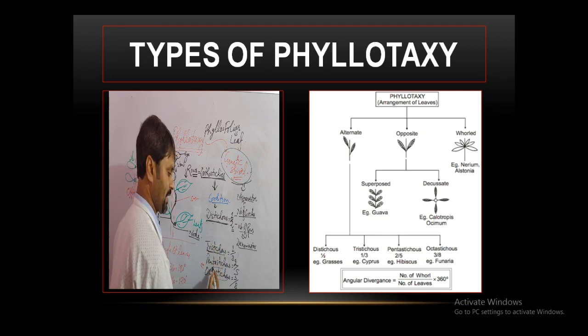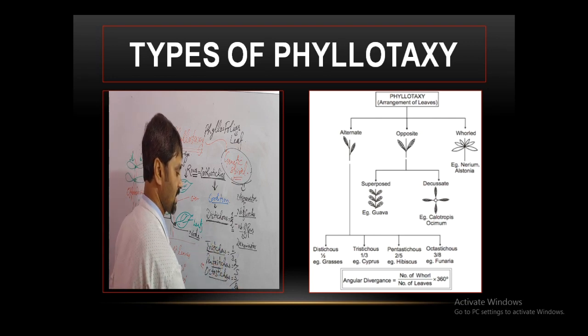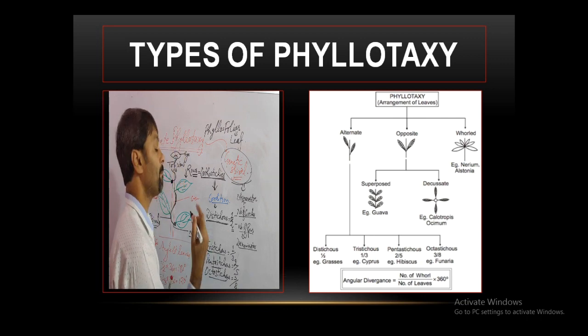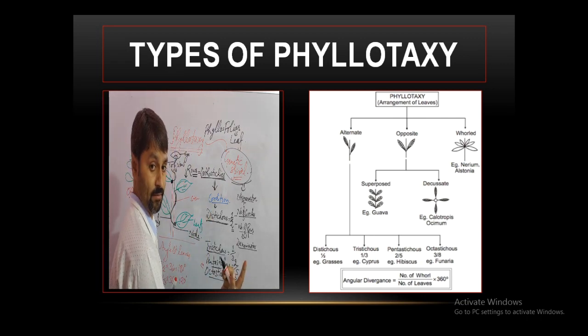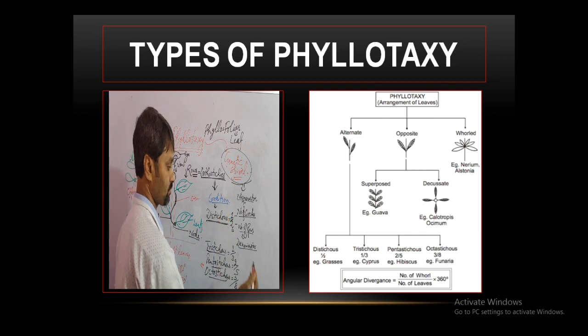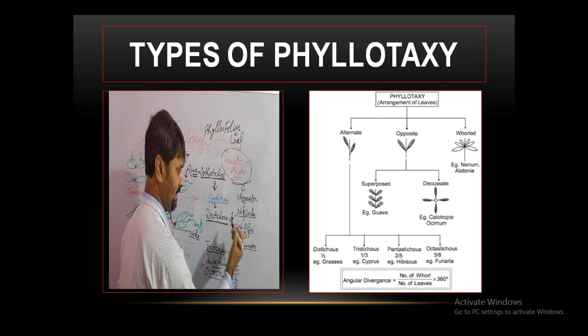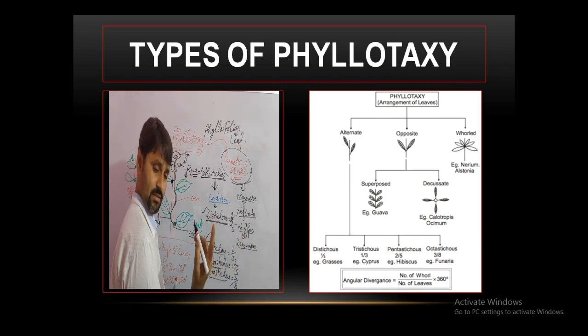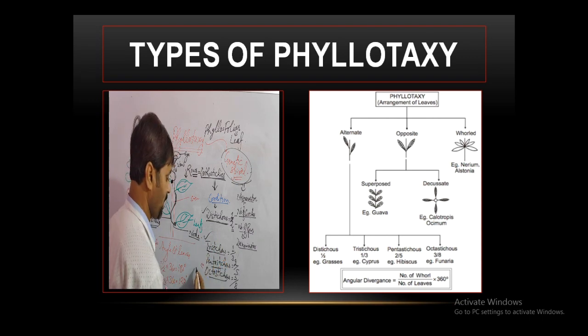Distichous, tristichous, pentastichous means 5 rows, octastichous means 8 rows, but the spiral may be different, as the spiral may be one in the distichous and the tristichous. It may be 1 by 2 and 1 by 3.